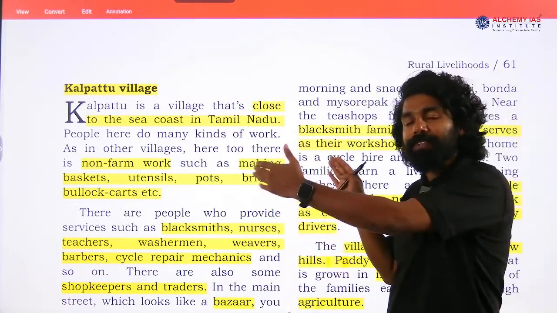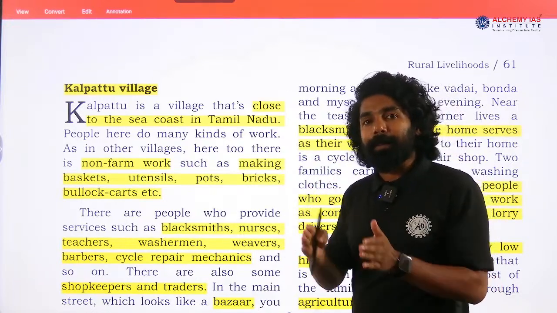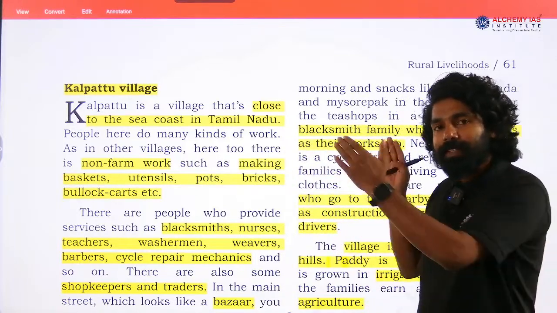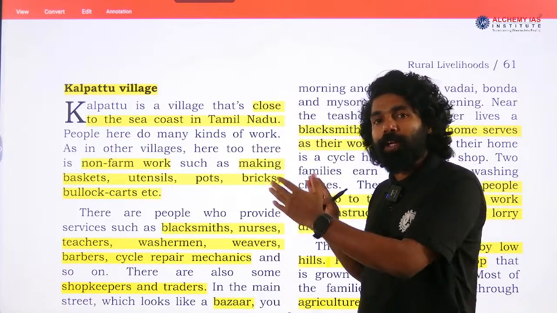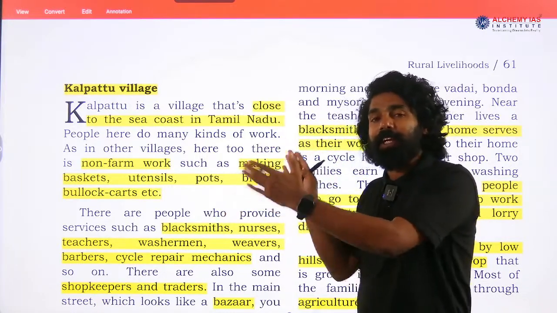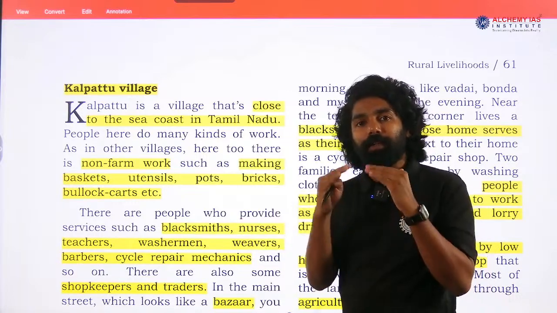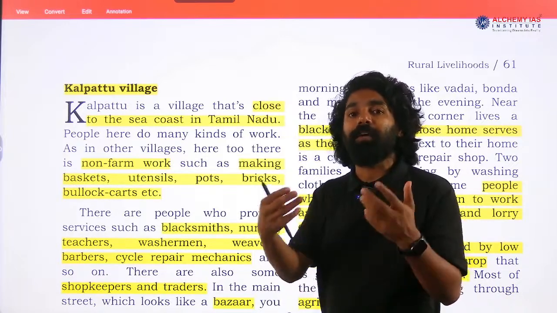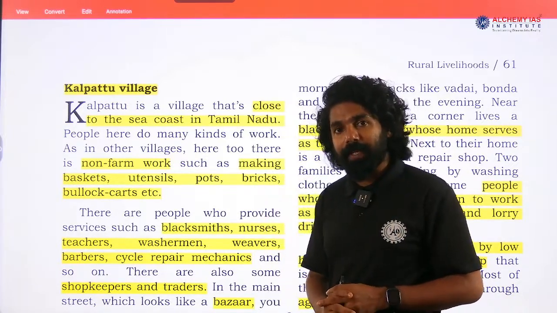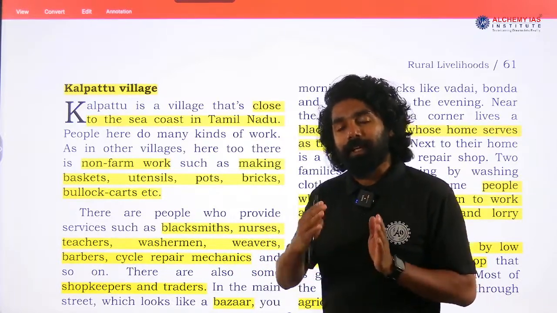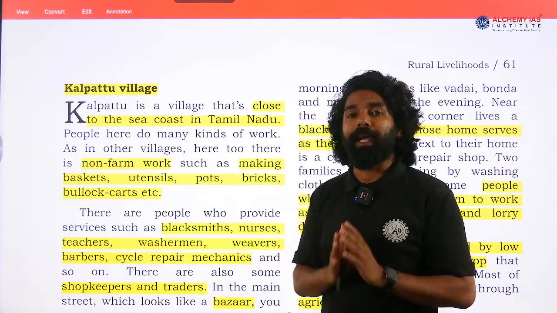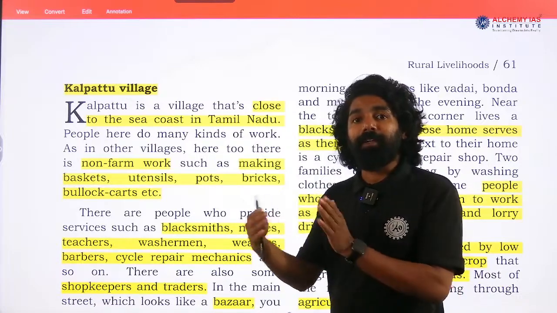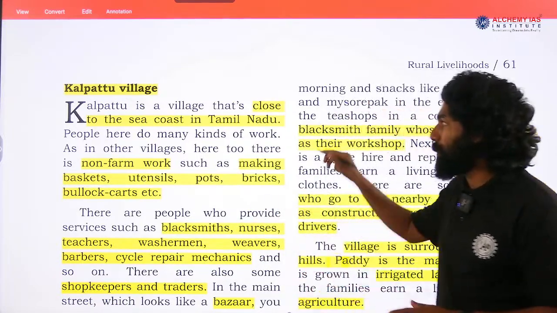By giving examples of the people in this village, it shows how they are earning and what activities they are involved in. Predominantly, in rural areas most of the time people are engaged in farming or farm-related activities, and in some cases, other than farming, they are also involved in non-farming activities. So, through this chapter we can understand the farming and non-farming activities that village people are involved in.